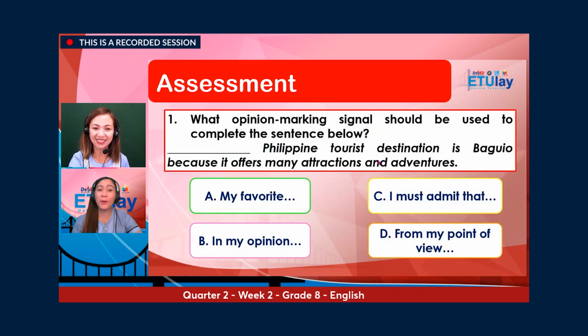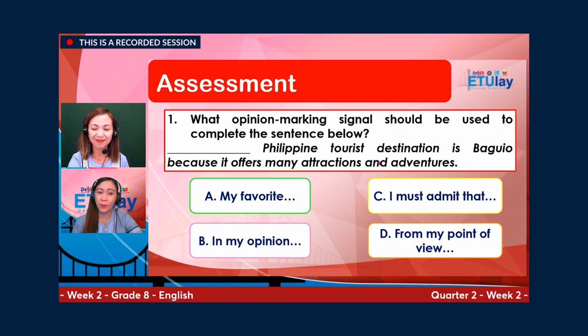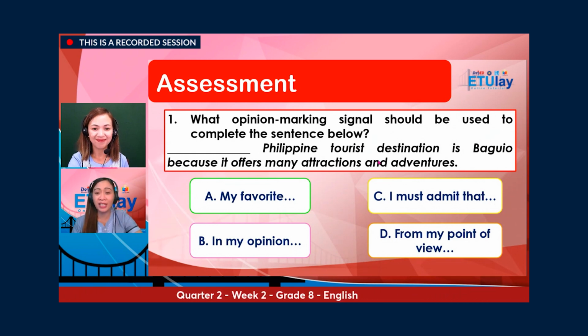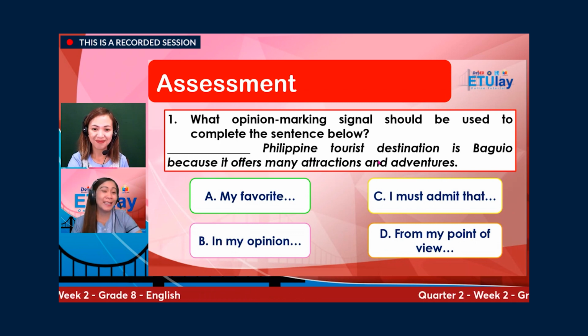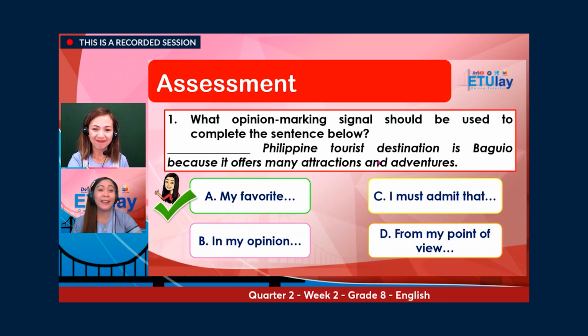Yes, for number 1, what opinion marking signal should be used to complete the sentence below? Blank Philippine tourist destination is Baguio because it offers many attractions and adventures. What signal are you going to use? A. My favorite. B. In my opinion. C. I must admit that. Or D. From my point of view. And the correct answer is my favorite. That's letter A.